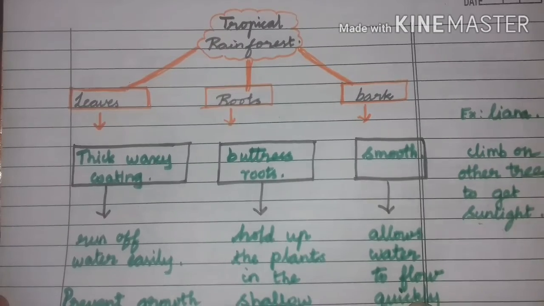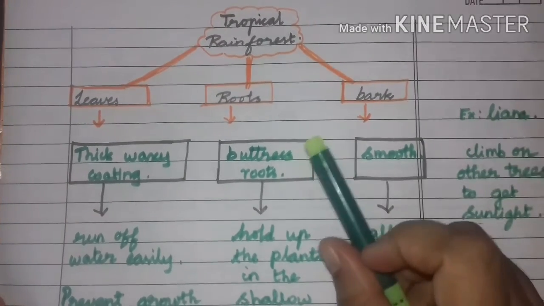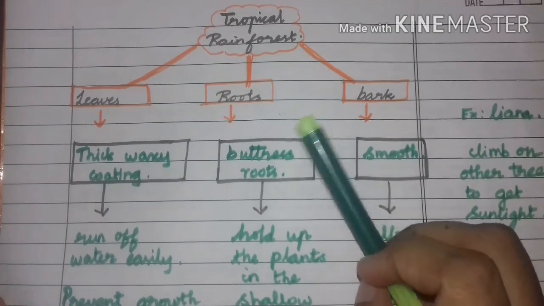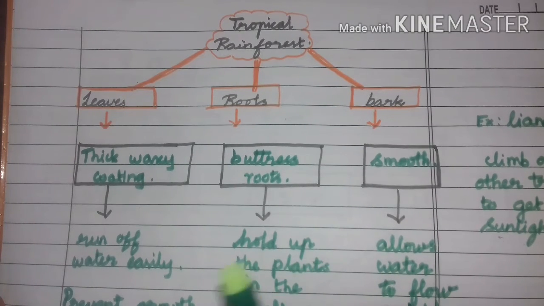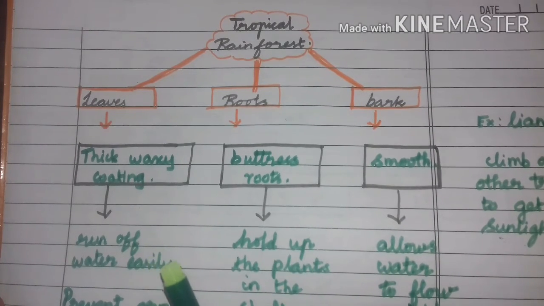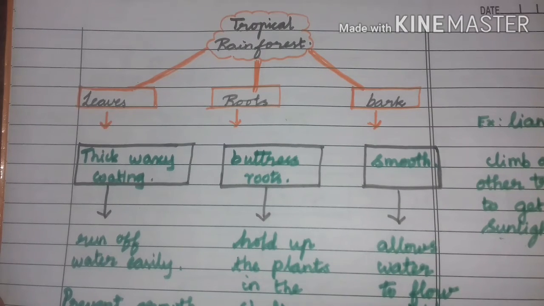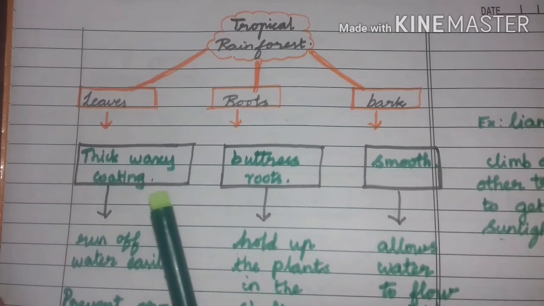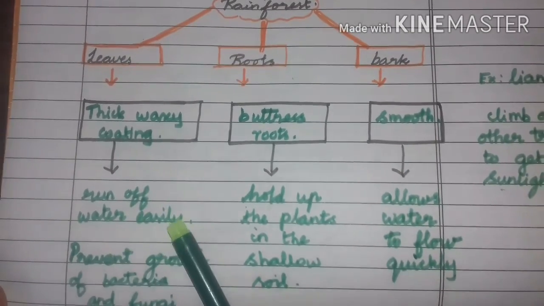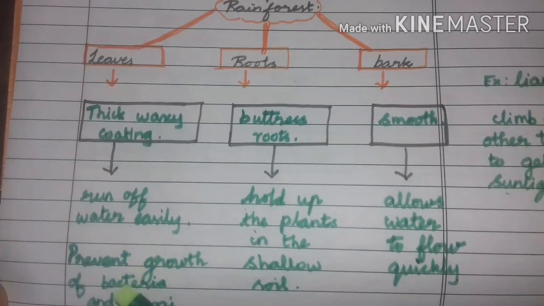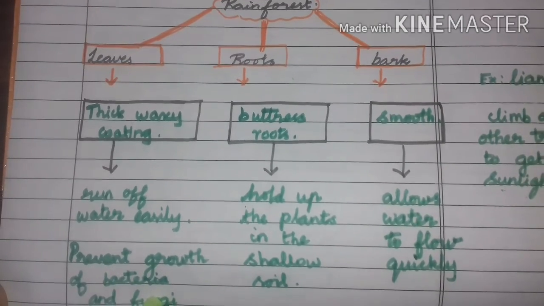Okay, we are going to see about the tropical rainforest. Here in tropical rainforest, what do the special adaptation leaves have? Yes, they are having thick waxy coating. Why? To run off water easily, prevent growth of bacteria and fungi.